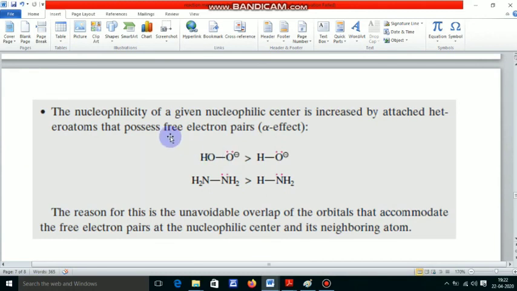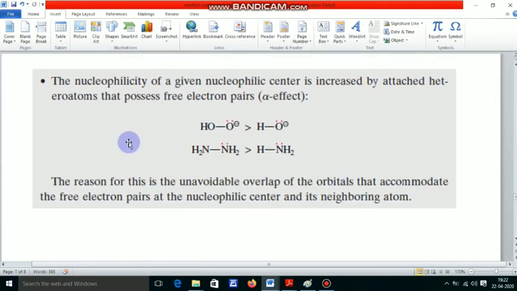This is another fact. When the atom is the same, the nucleophilic center is the same, but the nucleophilic center has a nearby atom or heteroatom with a lone pair of electrons, then the nucleophilicity of the nucleophile increases.